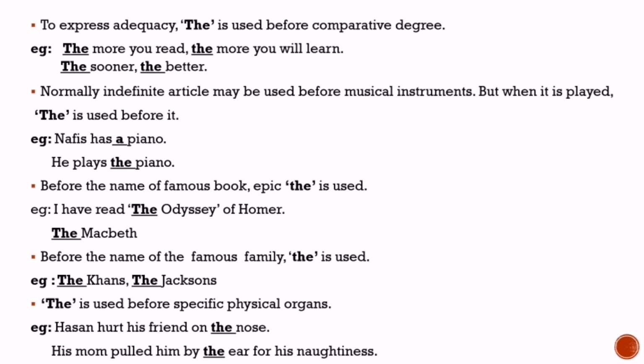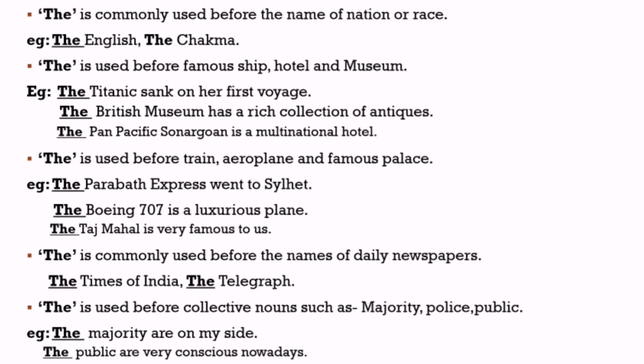The same as his mom, Hassan's mom, pulled him by the ear for his naughtiness. Here ear specifically mentioned, so the is used before it. Next rule of definite article, the is commonly used before the name of a nation or race. As an example, the English, the Chakma.